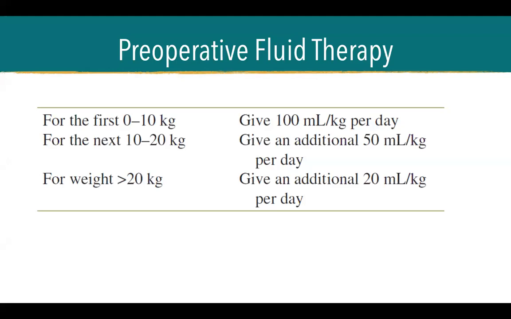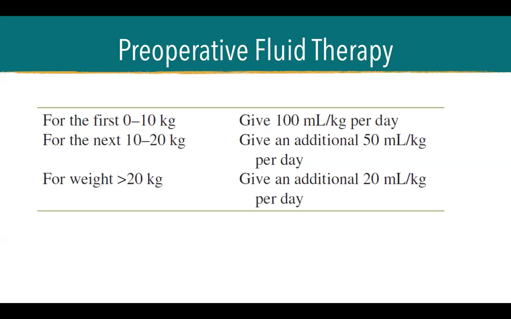So how do we compute for fluids prior to surgery or as maintenance fluids? So in a patient who is 50 kilograms, the first 10 kilograms, you should give 100 ml per kilogram per day. So automatic, 1 liter per day na yun in a 10 kilogram patient. For the next 10 kilograms, from 10 to 20, we give an additional of 50 milliliters per kilogram per day. So in a 20 kilogram patient, we add 50 times 10 again, so 1,500 ml per day.